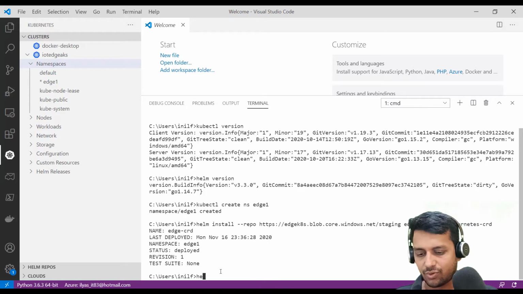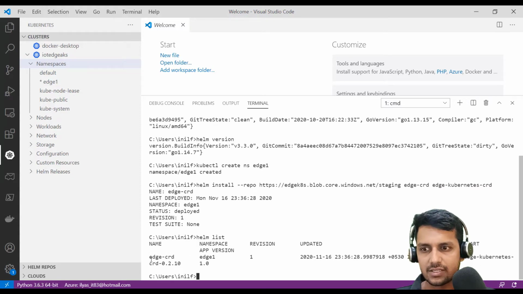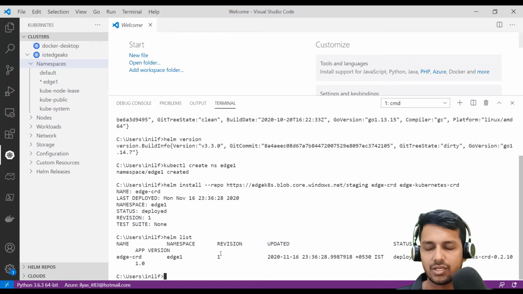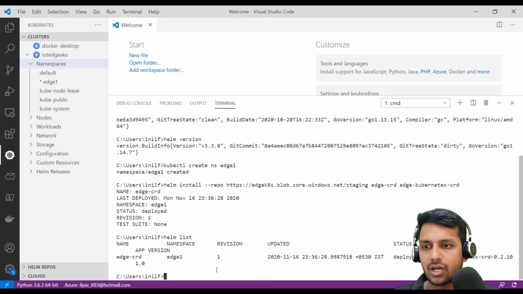And before we do that, let's say helm list to see the CRD we just installed, and that is Edge CRD. It is responsible for bringing up the Edge agent and Edge hub and everything needed for setting up the modules that we are going to push. Once that is done, we can deploy our first device.